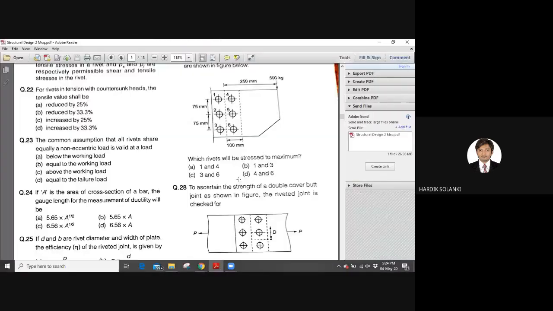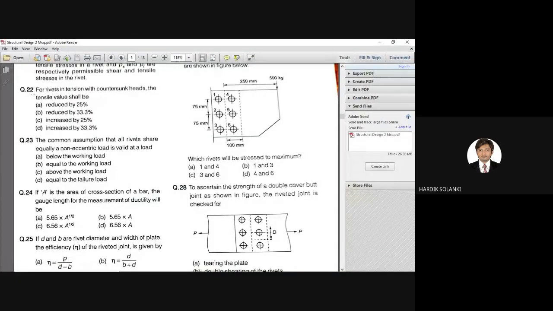All right, let's begin. Question number 22. For rivets in tension with countersunk head, the tensile value shall be how much? A, reduced by 25%, B, reduced by 33%, C, increased by 25%, or D, increased by 35%.